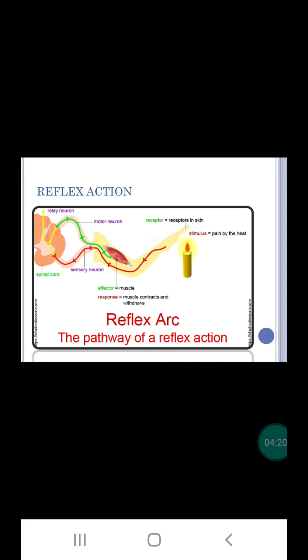Later the association neuron receives the sensory impulse, interprets it, analyzes it and generates a motor impulse. Now the motor impulse again travels through the synapse between the association neuron and the motor neuron. Now the impulse travels through the motor neuron and ultimately reaches the effector organ like skeletal muscle. It may be a gland also in any other example.